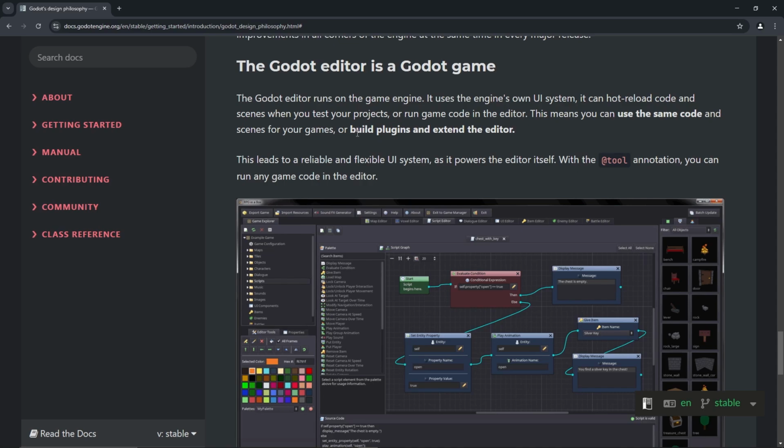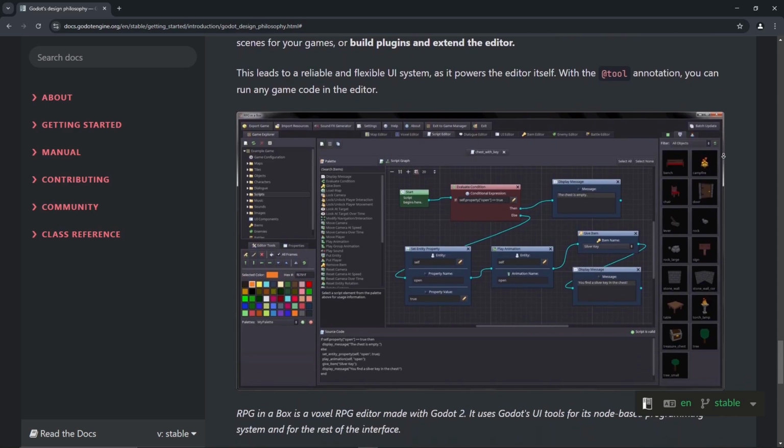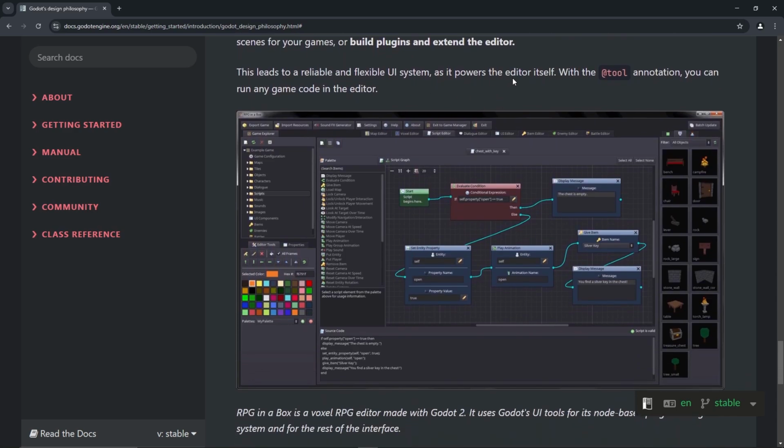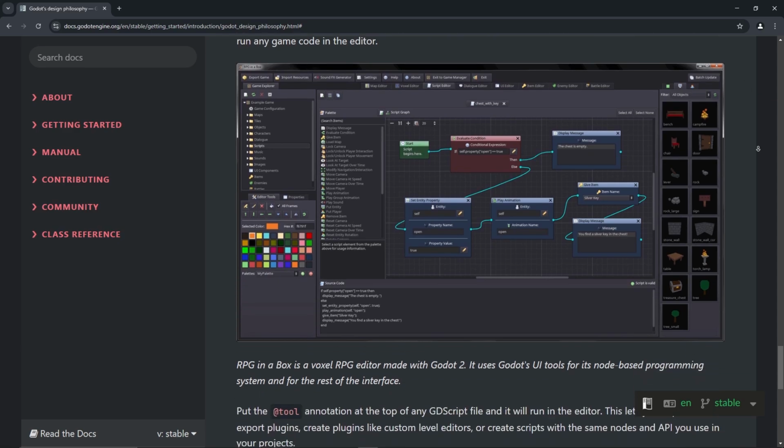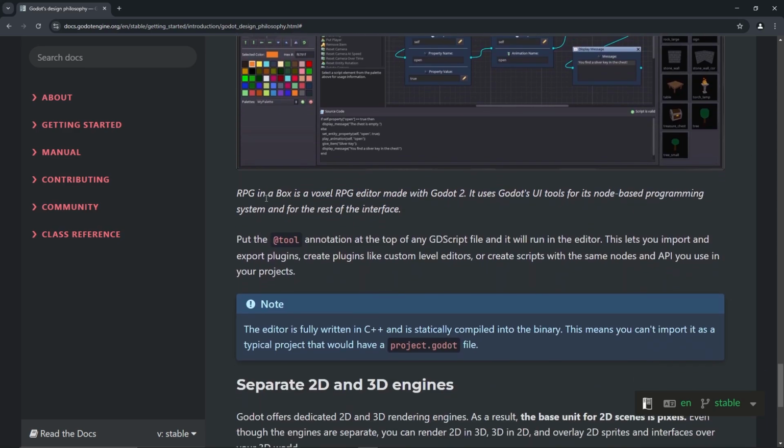True. Or build plugins and extend the editor. Yes, that's what object-oriented programming is all about. This leads to a reliable and flexible UI system as it powers the editor itself. With the @tool notation, we can run any game code in the editor. Gotcha. We'll see what that means later. Here's RPG in a Box, a voxel RPG editor. I don't know what that means.